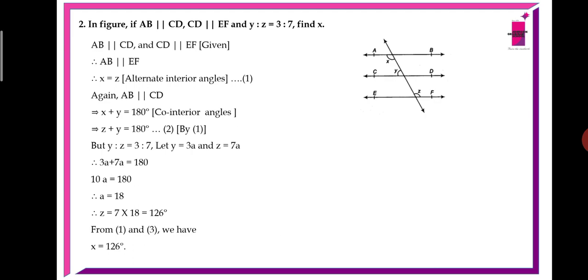Let y equal 3a and z equal 7a. Then 3a plus 7a equals 180 degrees. Therefore 10a equals 180, so a is 18 degrees. So z equals 7a, which is 7 times 18, that equals 126 degrees. This is the third equation. From 1 and 3, because x equals z and z equals 126, x equals 126 degrees.